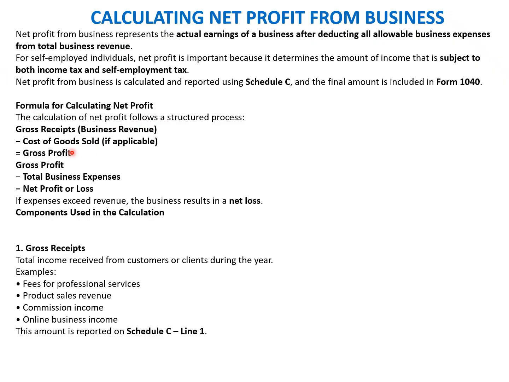The formula is gross receipts, which is business revenue, minus the cost of goods sold, if applicable depending on the kind of activity. If it is trading, then it is applicable. We derive the gross profit and deduct the business expenses to derive the net profit or loss. Gross receipts include the total income received from customers, including fees for professional services, product revenue, commission income, online business, etc. This amount is reported on Schedule C, line 1. Move to the next slide to see the rest of the elements to calculate the net profit.